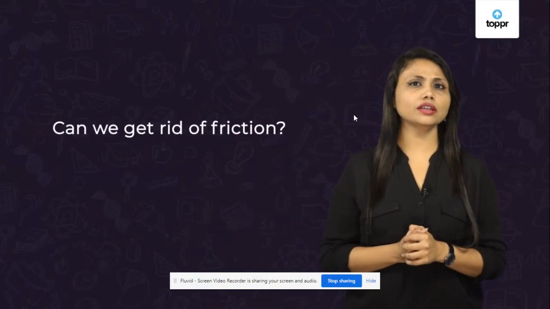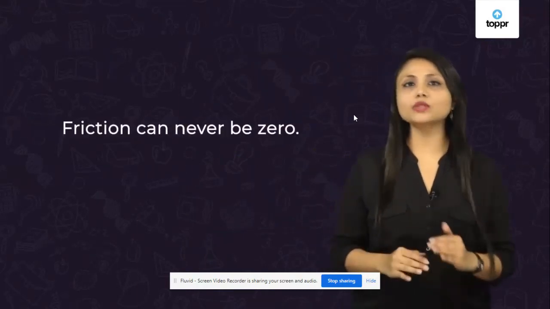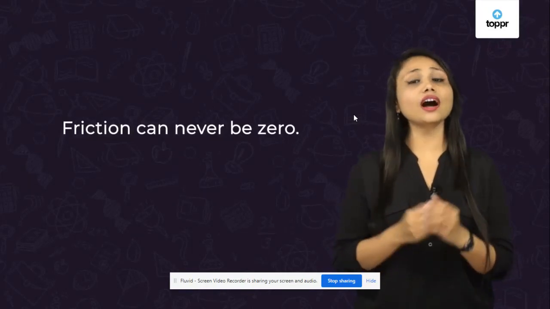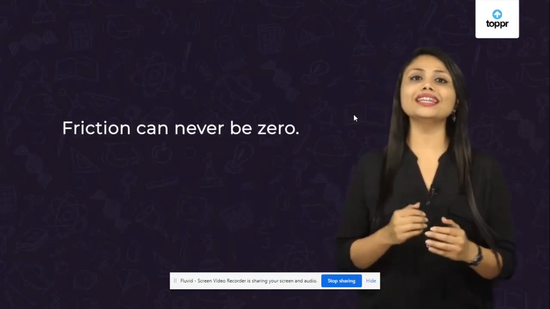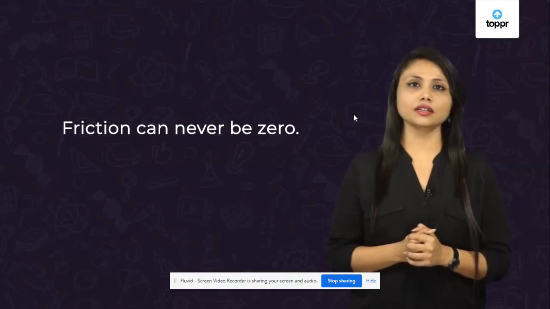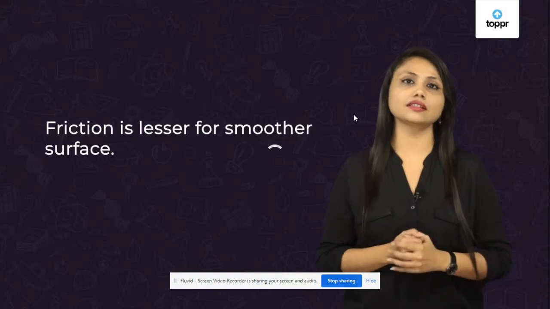Now I have a small question for you. Do you think if we take a very smooth surface, then we can completely get rid of friction? The answer is no. No matter how smooth the surface looks from far away, there are always peaks and valleys on the microscopic level. So we can never have zero friction surfaces. But for smooth surfaces, the value of friction is less. So we can say that friction is present everywhere.